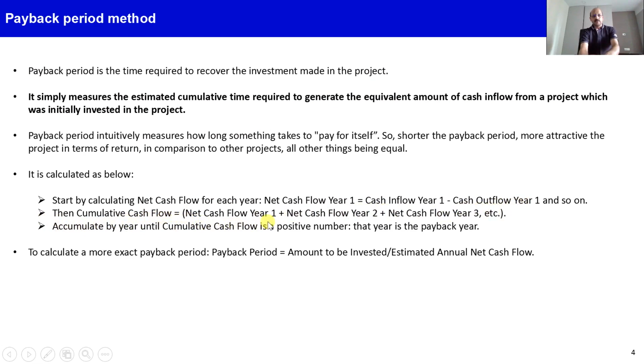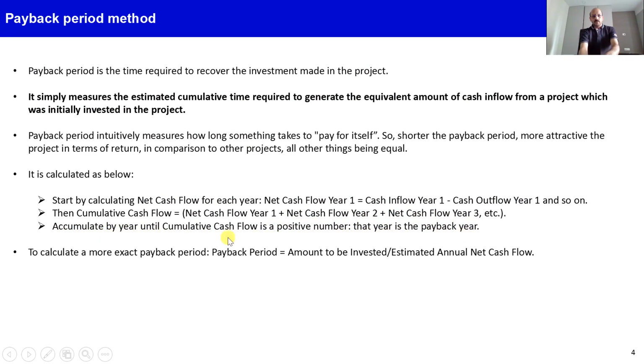So the first year cash flow is added to the second year cash flow, so that becomes 2 years cumulative cash flow, and then it is added with third year cash flow, so that becomes 3 years cumulative cash flow, like that. And whatever is the accumulated cash flow until it reaches a positive number, that year is the